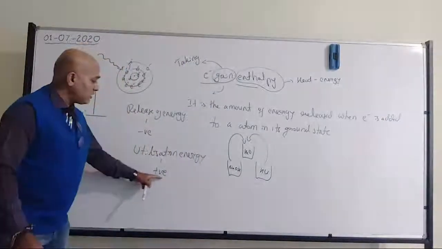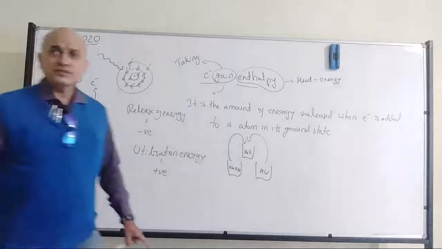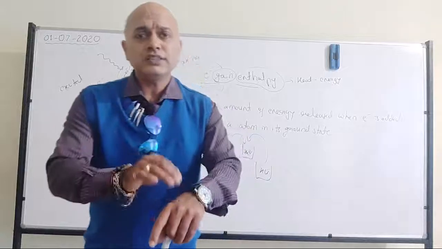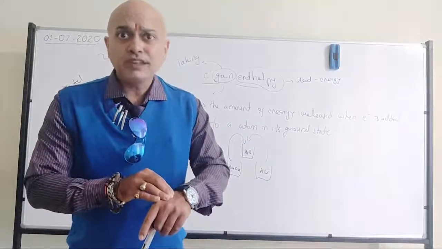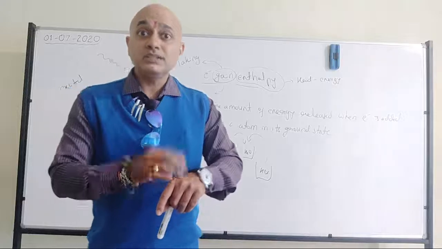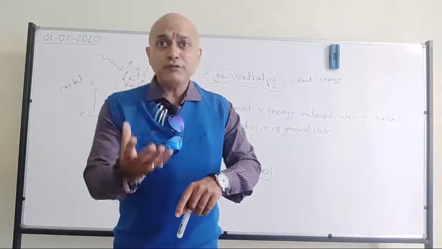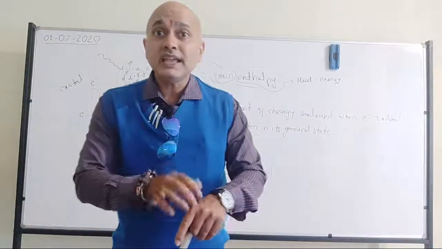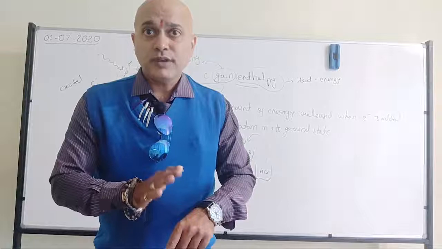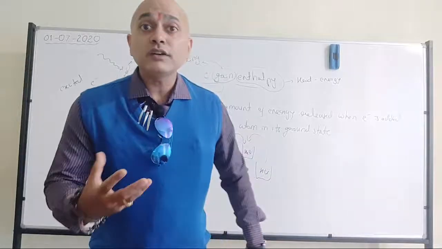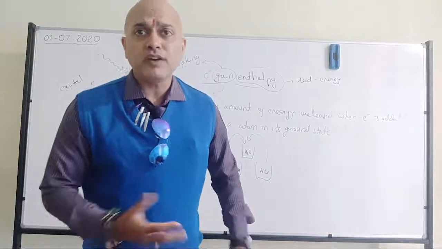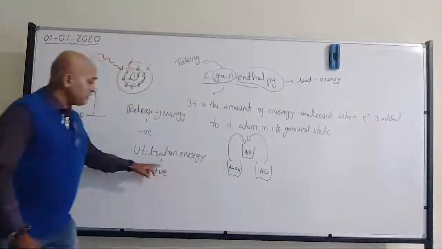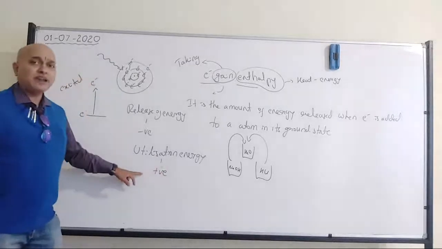Those values will be called positive. Same logic, when you put alcohol on the skin, what will happen? You will feel cold, right? That is because when alcohol gets converted into the vapor state, it evaporates, right? During that time it will absorb energy from your skin, from your body. So therefore you will feel cold when an alcohol drop falls on your skin surface. That is the reason. So during that time the value will be given as a positive value.